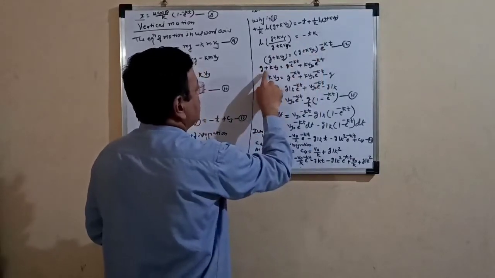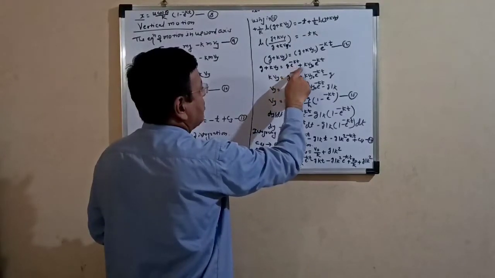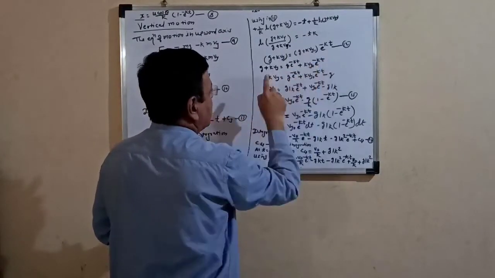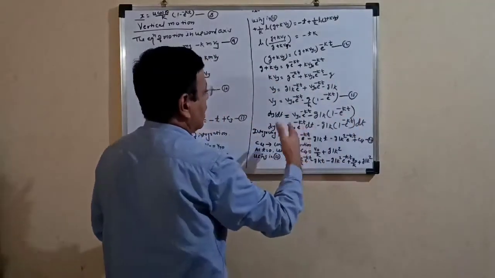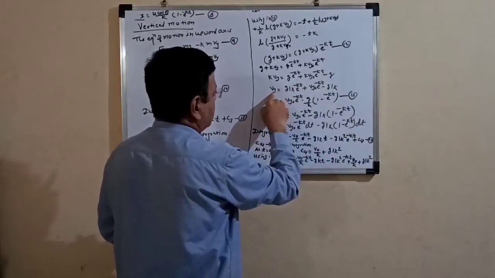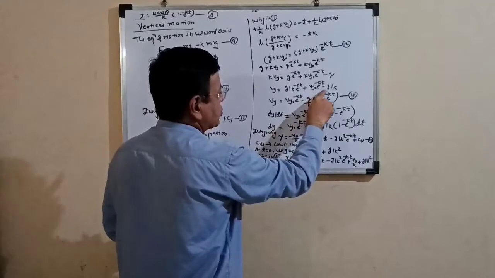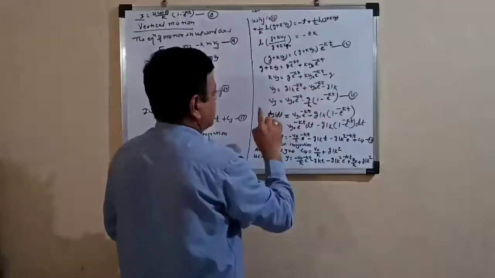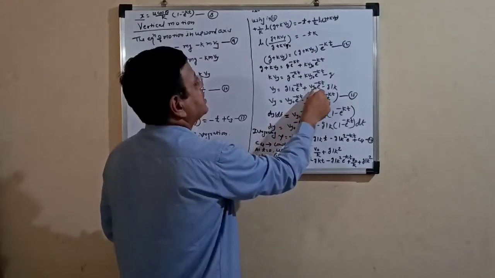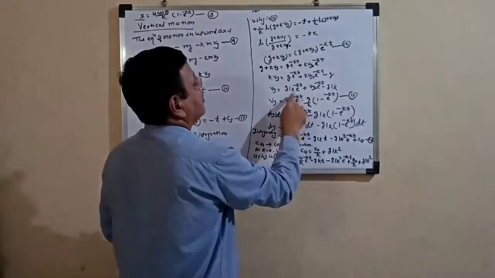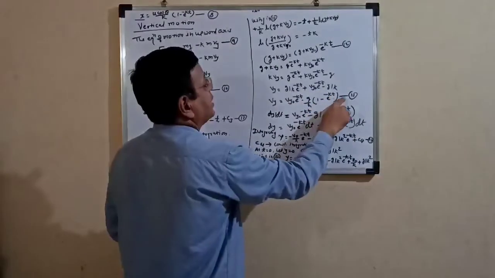So g plus k vy is equal to minus g e raised to minus kt plus k vy0 e raised to minus kt. Keeping k vy to one side, the other terms go to the right hand side. We get vy is equal to minus g by k e raised to minus kt plus vy0 e raised to minus kt minus g by k. So vy is equal to vy0 e raised to minus kt, this term. We take common g by k between these two terms, and we get this equation: 1 minus e raised to minus kt.